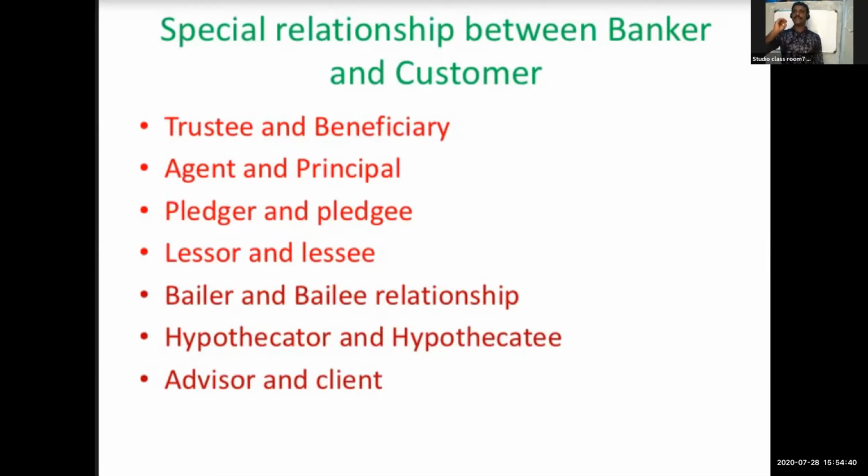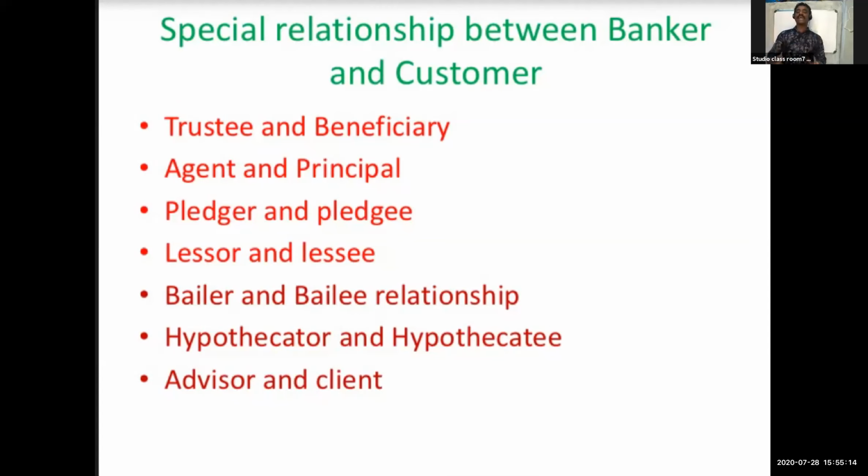For example, if you don't know anything about investing in shares, how to purchase the share, how to sell the share, then if you approach the bank, they will give you advice, officially or unofficially. In this case, they will tell you clearly how to purchase and how to sell the share, how to open the demat account, everything. So in this case, the bank acts as an advisor, and the customer is a client.